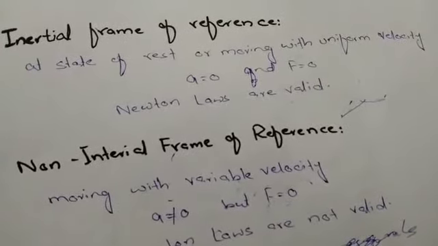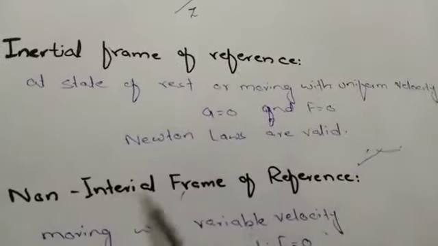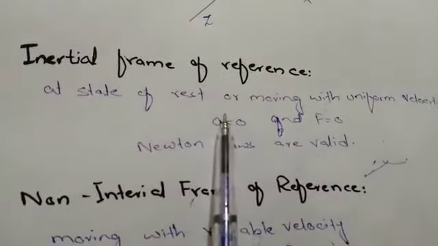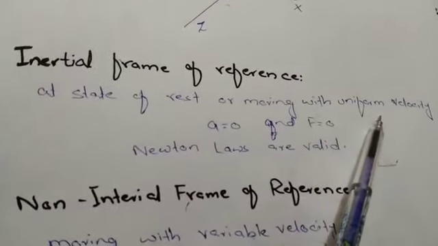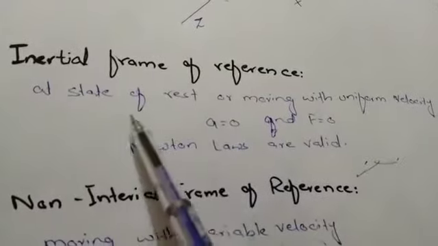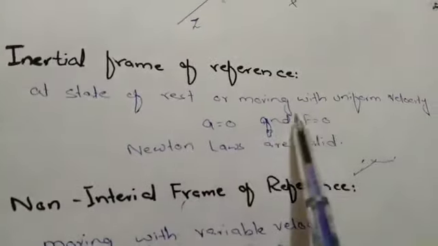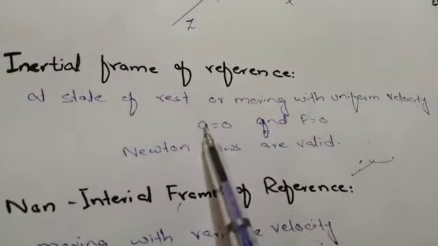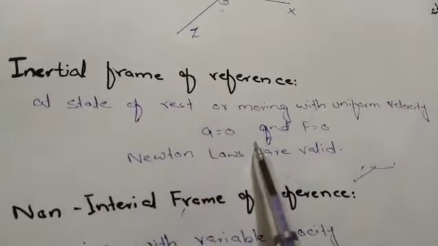The first type we call the inertial frame of reference. An inertial frame of reference is a frame of reference which is in a state of rest or is moving with uniform velocity. Whenever a frame of reference is in a state of rest or moving with uniform speed or velocity, the acceleration associated with the reference frame is equal to 0.